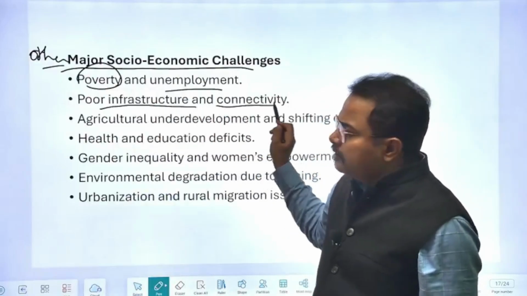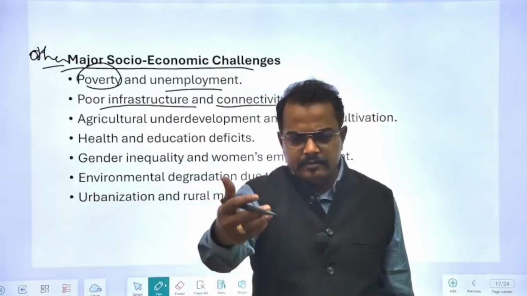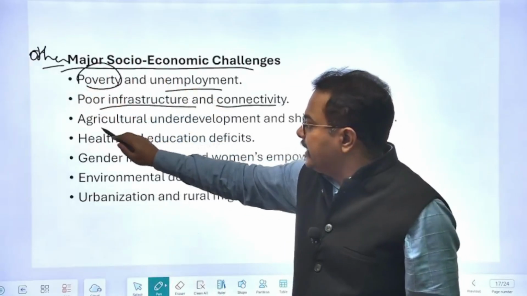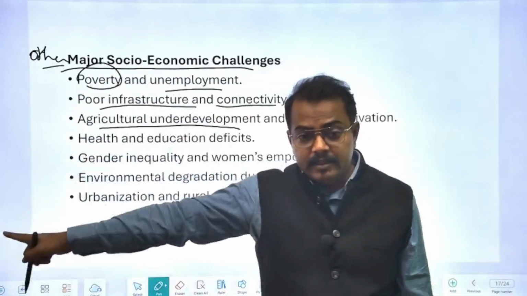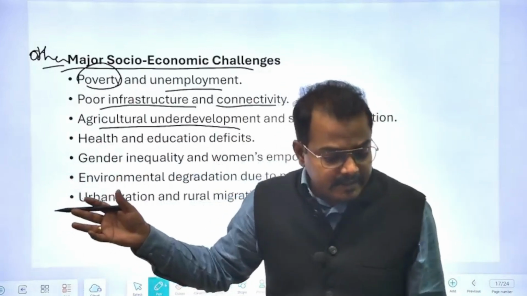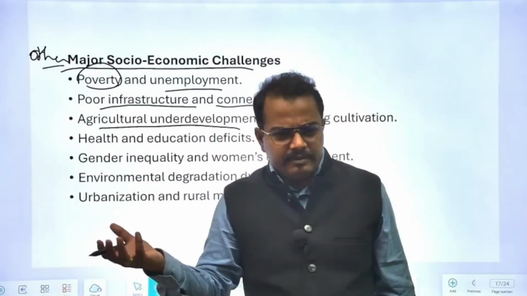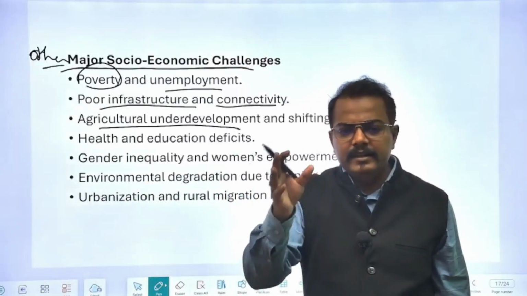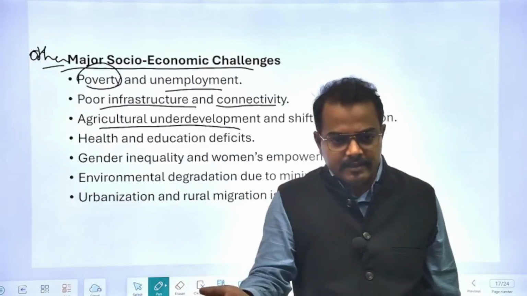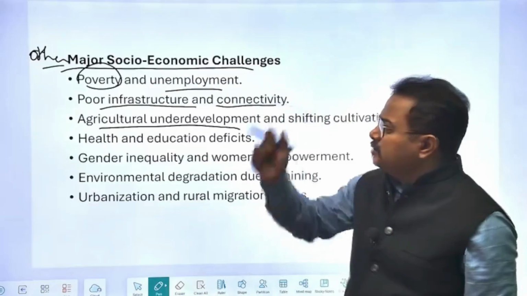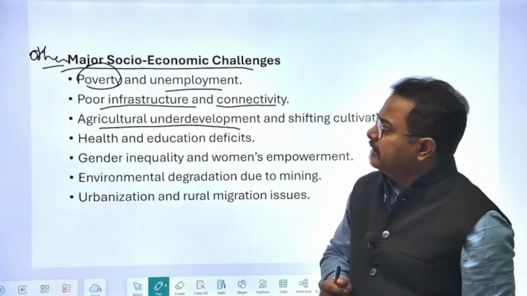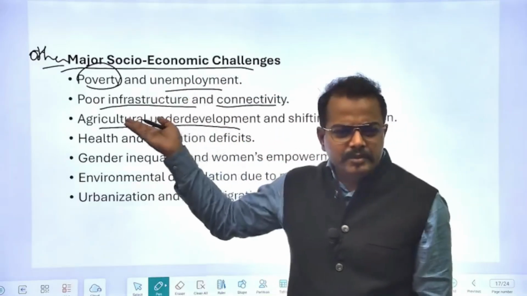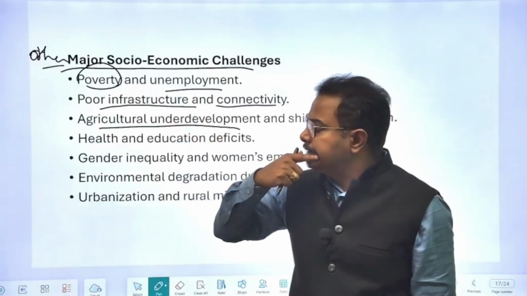Then poor infrastructure and lack of connectivity, these are problems which are common in all the northeastern states. Okay. Then underdevelopment in agriculture, this is a problem associated with Assam also, because Assam has everything. They have fertile land, the climate is also good, rainfall is also more than 200 centimeters. Still the agriculture is not well developed because of lack of investment and use of traditional practices. So no issues with that. Anyway, what we are discussing here are very common issues prevalent in the entire northeastern states, not only in Meghalaya.